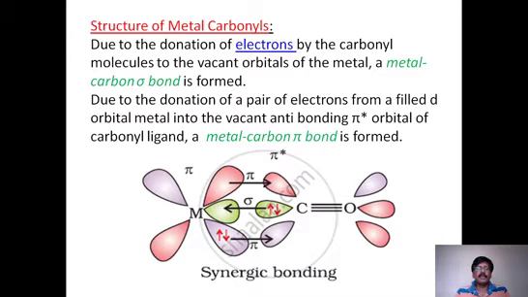You can see the specialty of carbonyls, because already I am telling you that carbonyls have some special feature, so specially categorized because of the nature you can understand. They form a synergic bonding between metal and carbonyl. Why this synergic bond and what type of bond it is? It is actually two-way bonding.